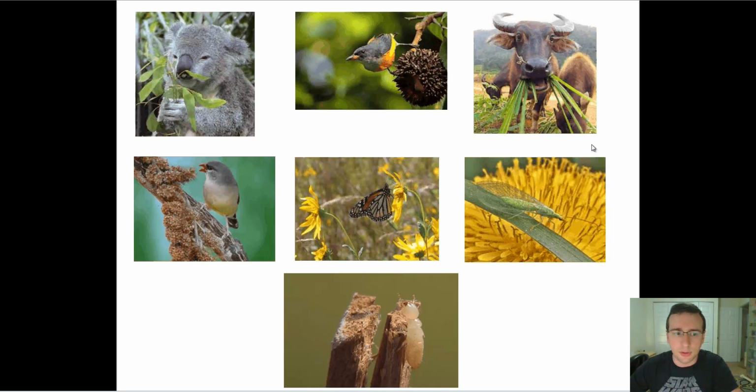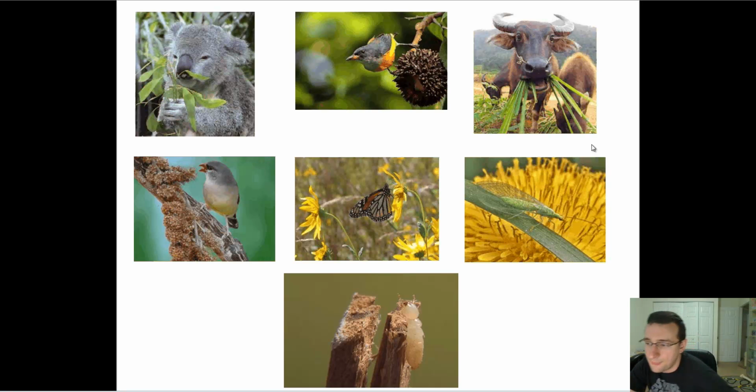Among the herbivores, there's also special types of herbivores. You have folivores, which eat foliage, like the koala that you see. You have the frugivores, which eat fruits, like the bird in the middle. You have gramivores, which eat grass, like the cow. You also have granivores, which eat seeds, like the bird you see on the left side in the center. You also have nectivores, which eat nectar, like that butterfly sucking out the nectar of the flower.